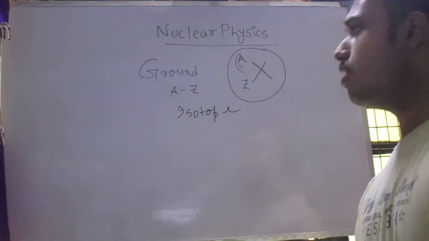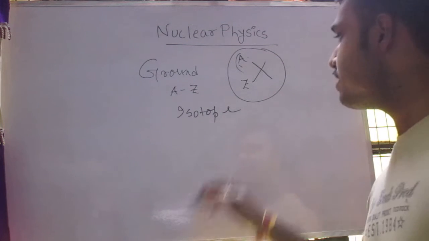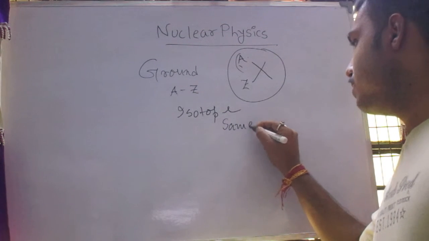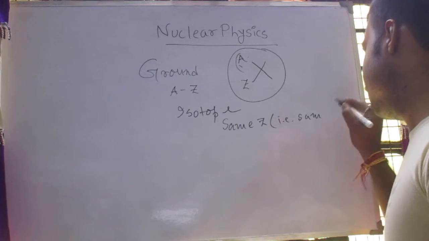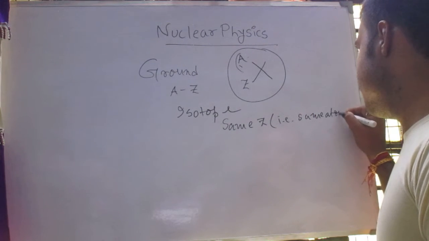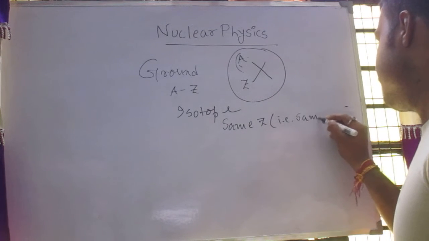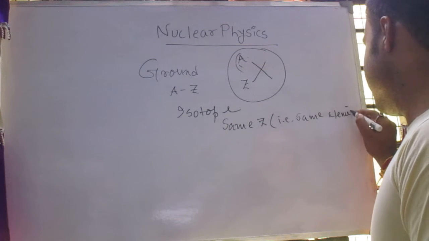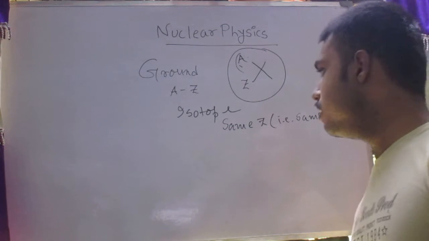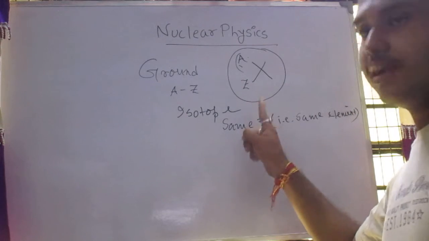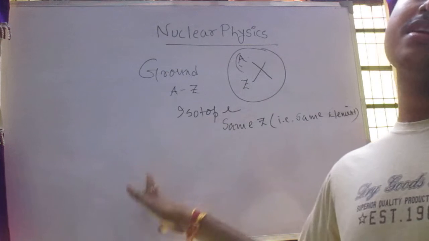When a pair of atoms have the same atomic number, that is same Z, we can say that these are the same element. An isotope may be defined as a pair of atoms having the same atomic number, that is same element, but different mass number.